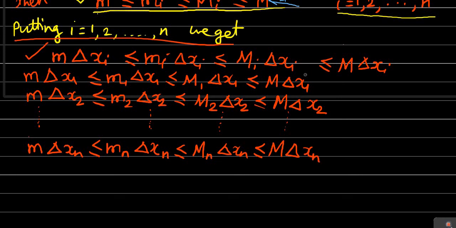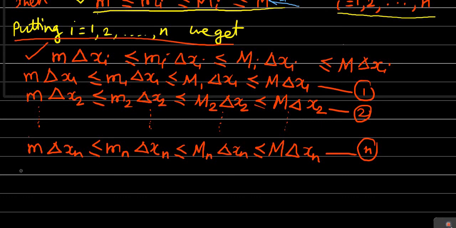So this is the first relationship. Suppose this is the second relationship, and continuing in this manner, this will be the nth relationship. We got these n relationships. As they contain the inequality signs, these are also called inequalities.